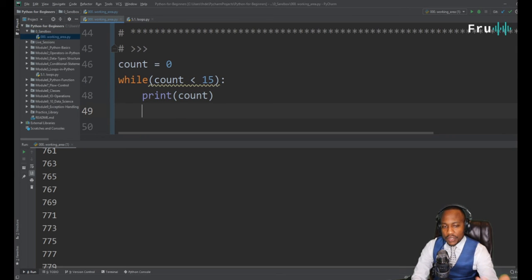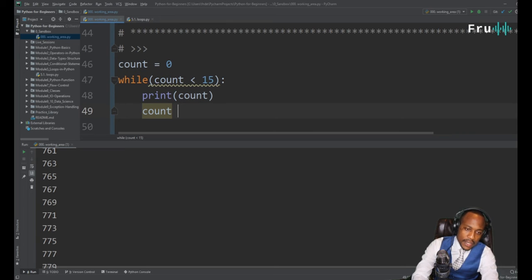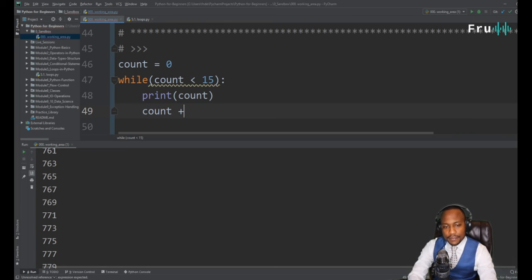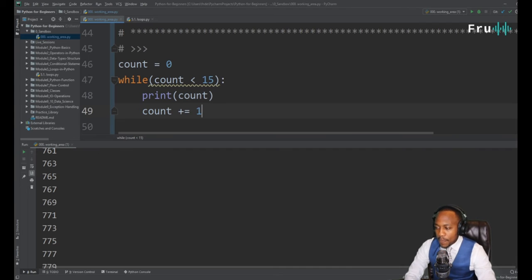Now we know if we're printing count on the screen, we're going to go ahead and increment count by 1. So let's just see what we've written here. Very simple. We've done this many times by now.